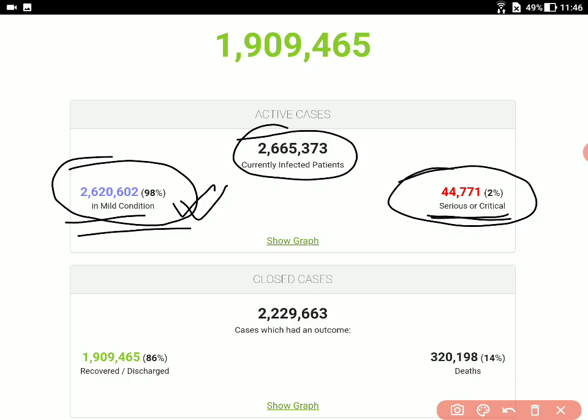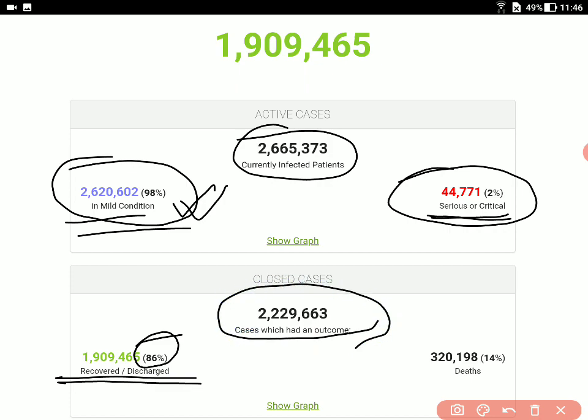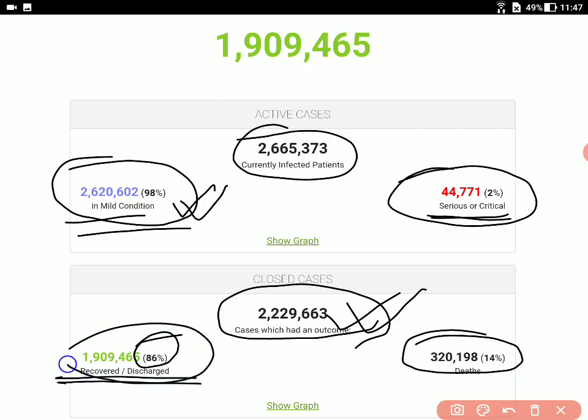One more thing to look forward to is the cases which have been closed. We are not going to concentrate on that, but let me give you this very important information: 86% have been discharged, or recovered or discharged. Basically this 86% is out of the cases which had an outcome. So these outcomes might be either death or recovered or discharged. Out of these many cases which already have an outcome, 14% was the mortality rate, and 86% is nothing but the recovery rate. So this is something which is again positive.